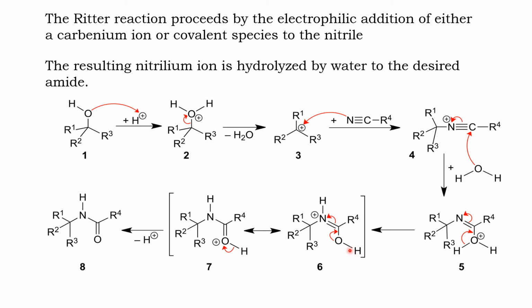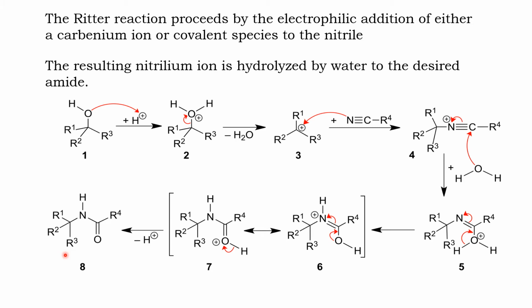Now another OH bond is here. That OH bond shifts towards here and the H plus is eliminated, resulting in the formation of N-H, C double bond O, that is the amide. So this results in the formation of the amide.